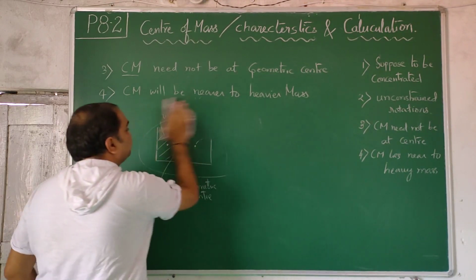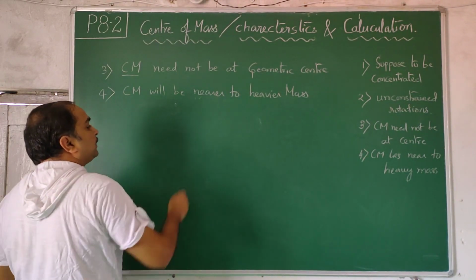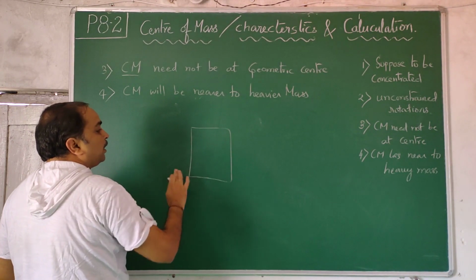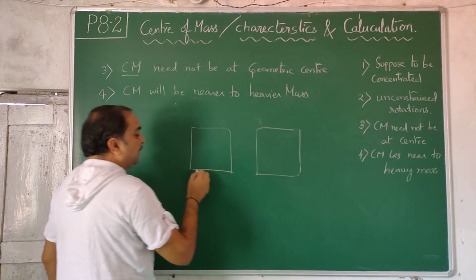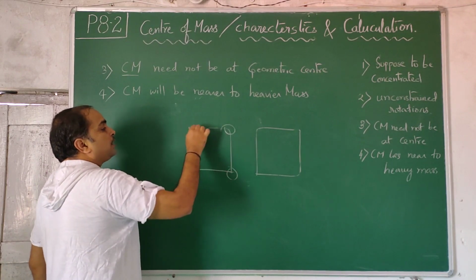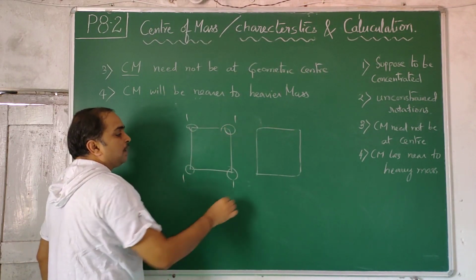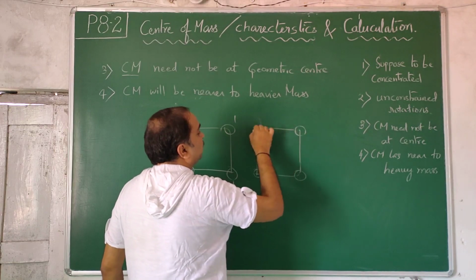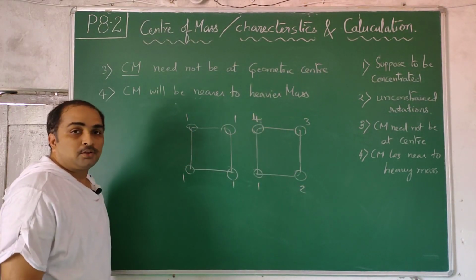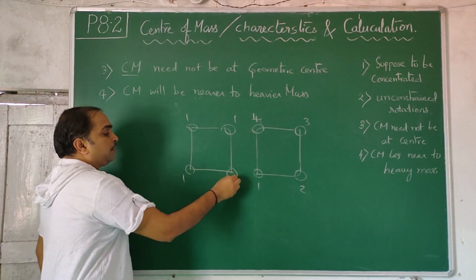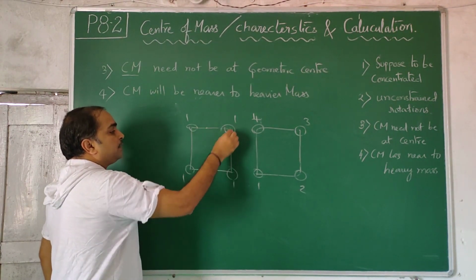Now comes another point which you need to understand. There is a square made up of light, massless rods. I keep 1 kg, 1 kg, 1 kg, 1 kg balls here. Now I keep 1 kg, 2 kg, 3 kg, 4 kg balls here. The center of these two lies here, center of these two lies here, center of these two lies here.